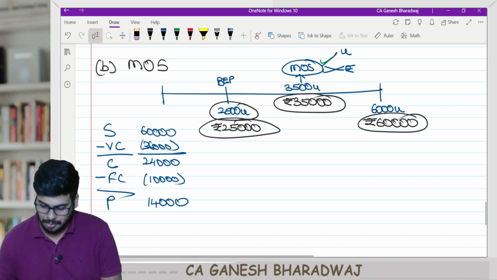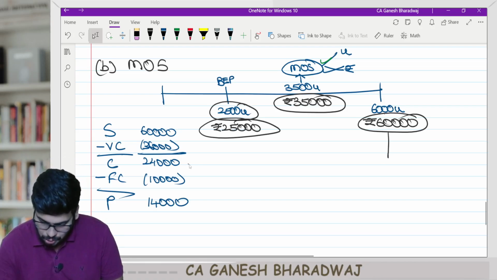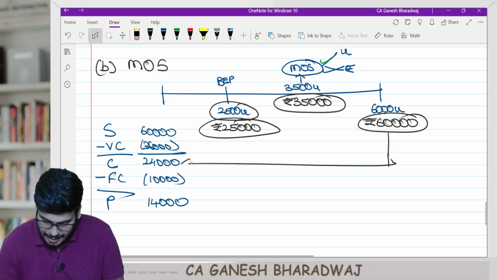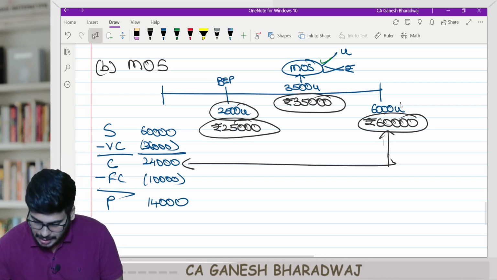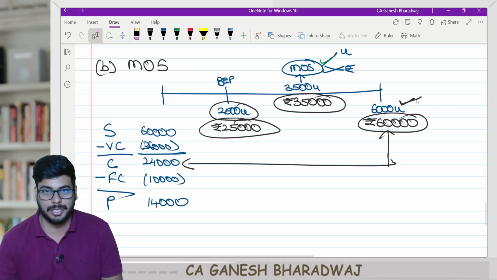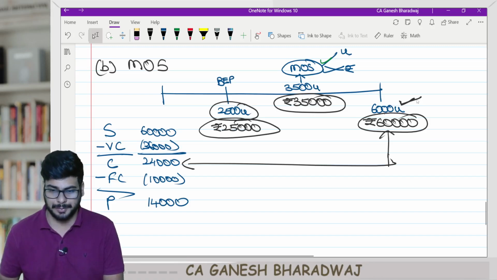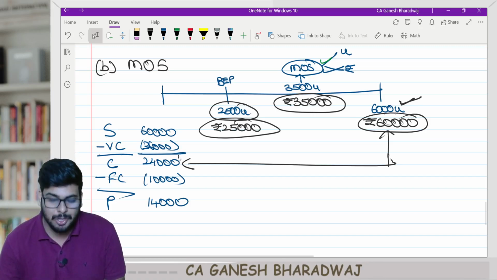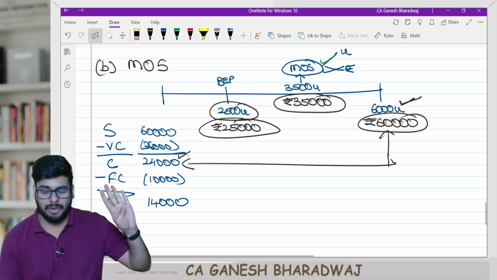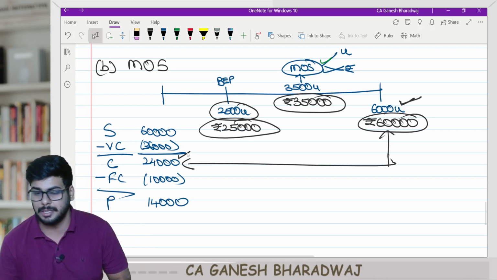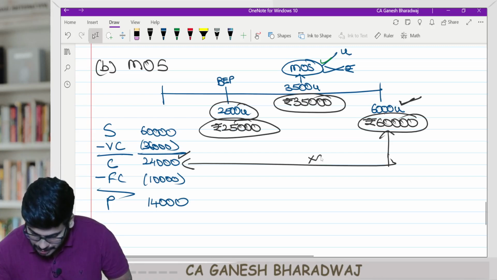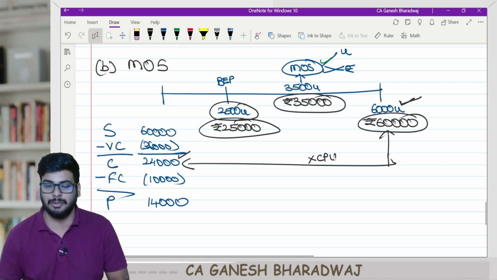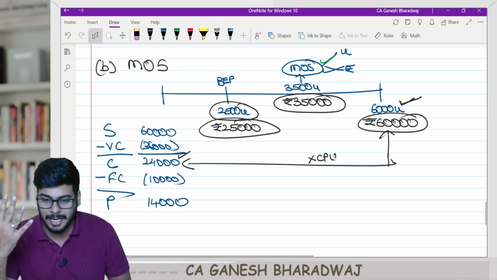Yes. Now, can I say this total sale and total contribution are linked together? How? If I am selling 6,000 units, I am able to get a total contribution of how much? 24,000 rupees. How did I get this? 6,000 units into contribution per unit. How much is it? 4 rupees.